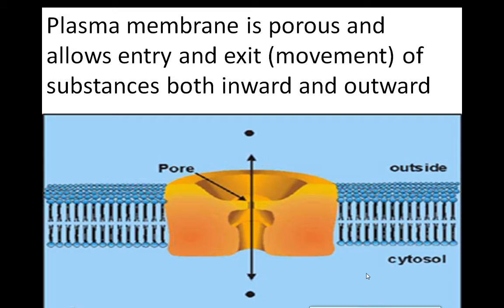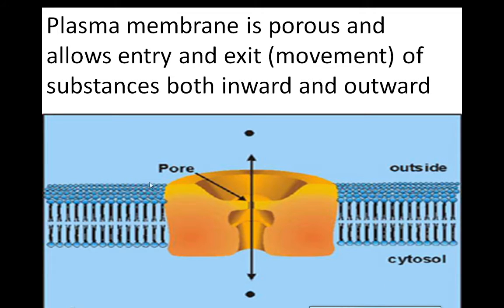If I eat rice, it has carbohydrate, and every body part requires that carbohydrate. So how does a cell allow entry of this carbohydrate? Through these pores, the carbohydrate I ate gets inside the cell.